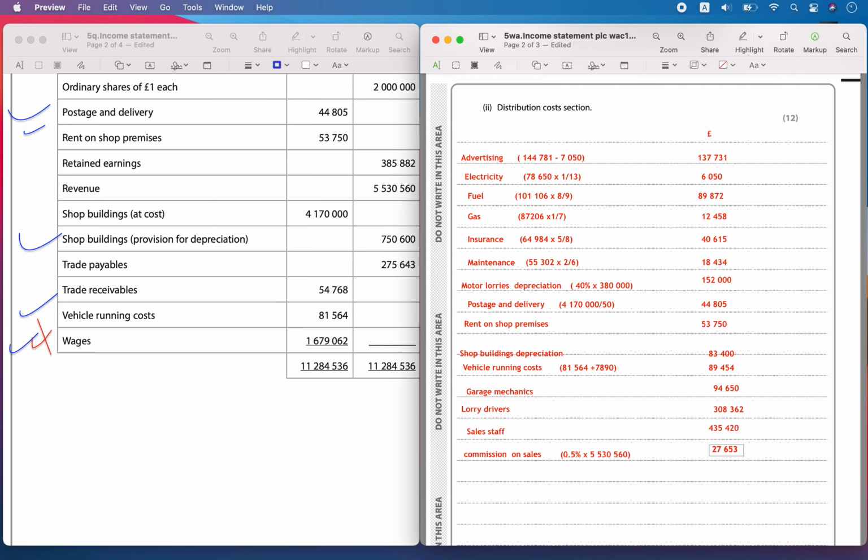So you will get it as a decimal, 27,652.8, round it off to 27,653, that is the commission they are going to receive.